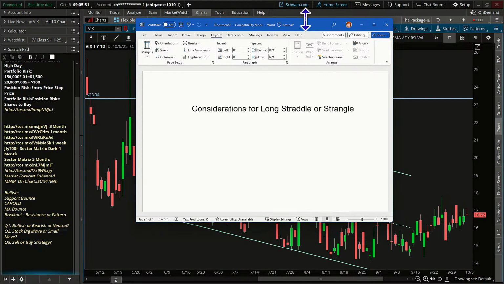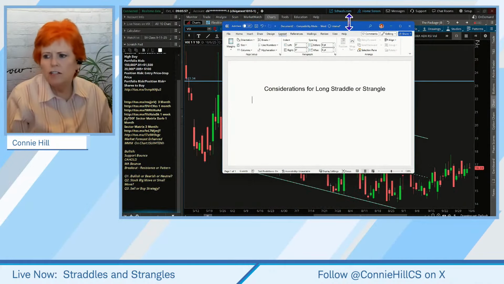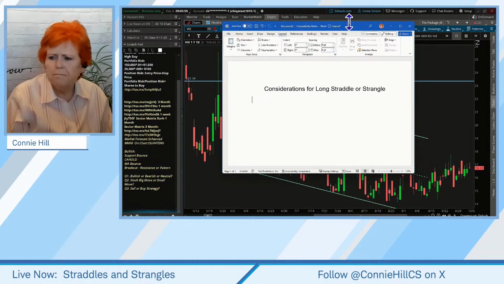So first of all, a long straddle is when you buy a call and a put of the very same strike price that's at the money. A strangle is a little bit out of the money. So we would buy a call out of the money and a put out of the money. We'll be looking at both of those and what the difference is and how you might decide, should I do a straddle or should I do a strangle?